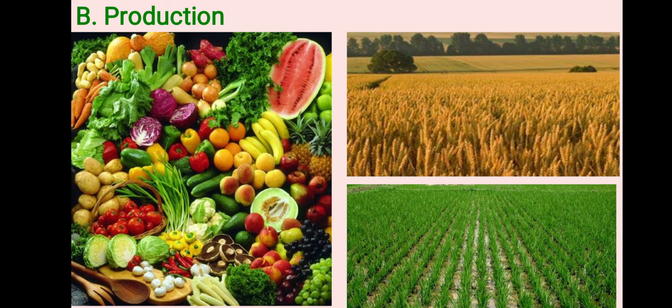Whatever soil is present in a region, humans use that soil for a particular grain which grows very fast and gives more production. That grain we cultivate in that particular region. Okay,